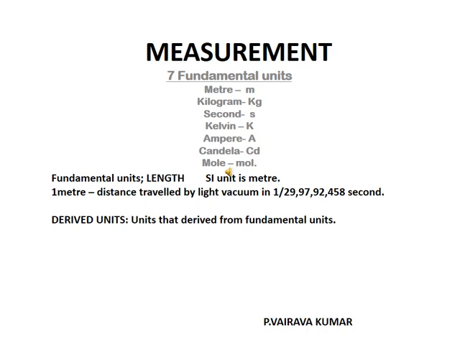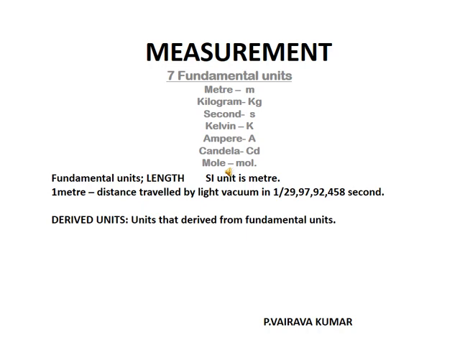Then pass on to derived units. What is meant by fundamental units and what is meant by derived units? Units used to measure fundamental quantities are called fundamental units. Similarly, units which are used to measure derived quantities are called derived units.